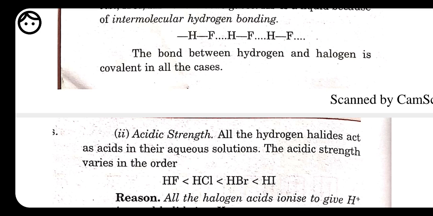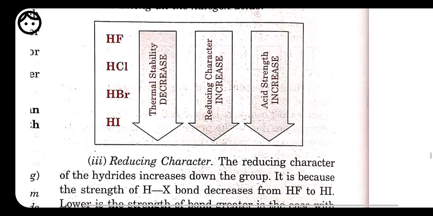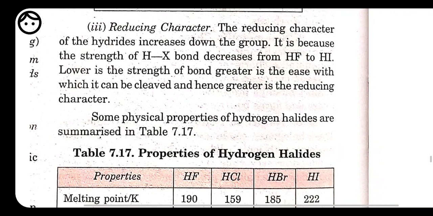Okay, next we have reducing nature. Reducing character of hydrides increases down the group. As we are moving down, the reducing character also increases. Reducing nature also depends on the removal of hydrogen. As the hydrogen is removed, oxidation takes place. Removal of hydrogen is oxidation, isn't it? So it acts as a reducing agent.